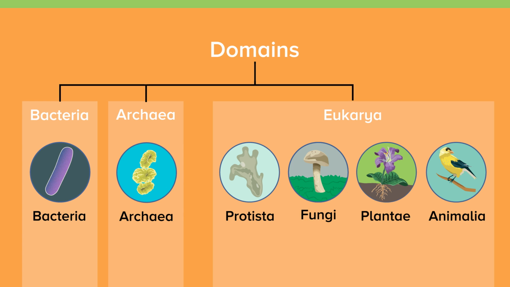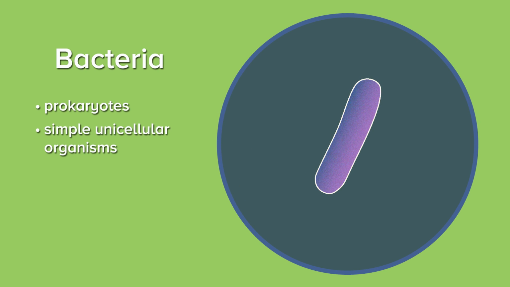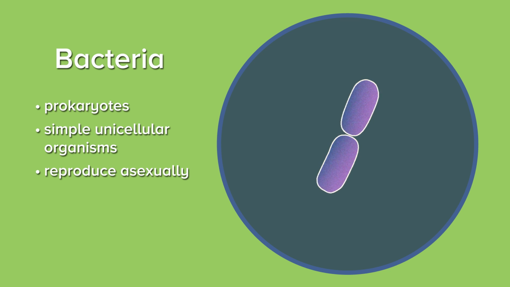Let's take a look at each kingdom. All bacteria are prokaryotes, which are unicellular organisms that do not have a nucleus or other structures surrounded by a membrane. Bacteria reproduce asexually, meaning there is only one parent, through a process called fission.